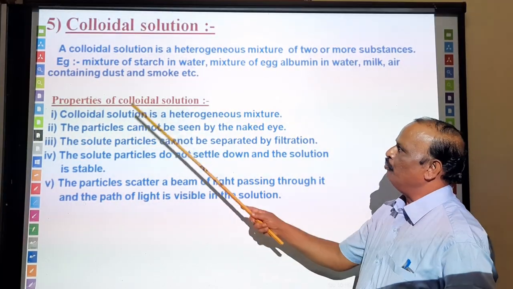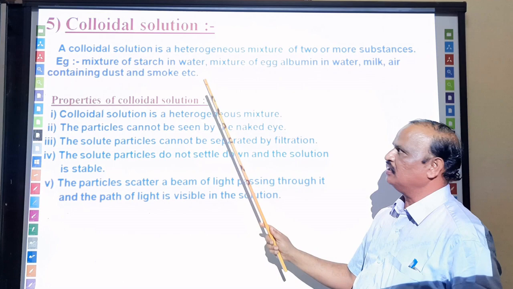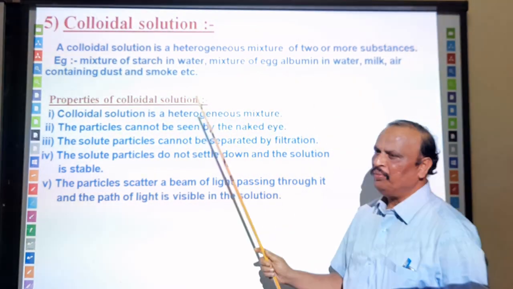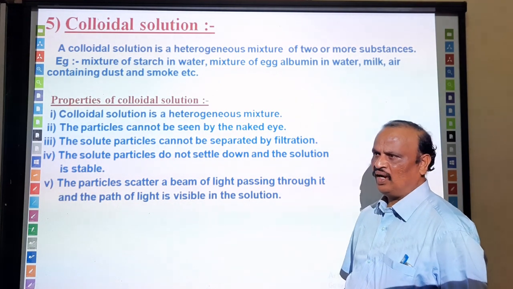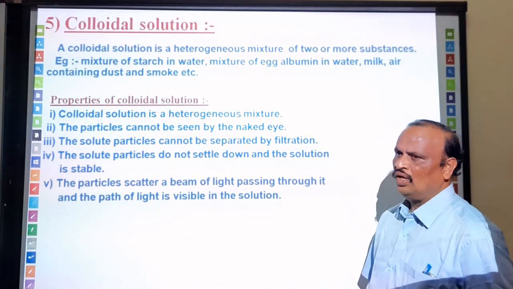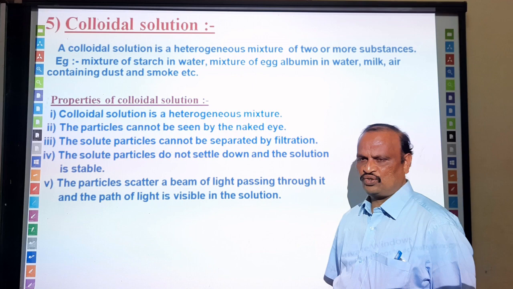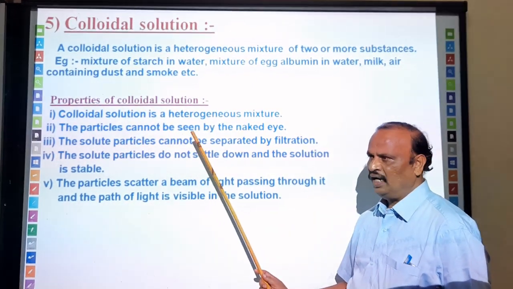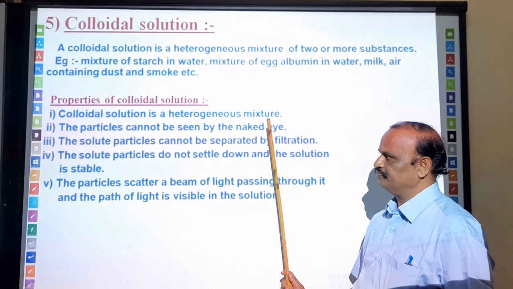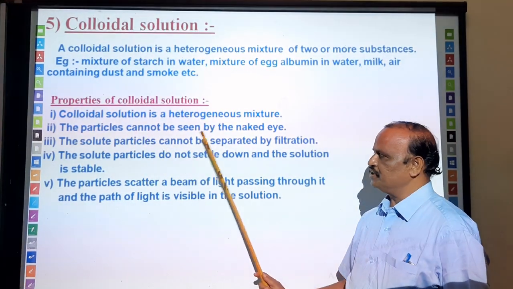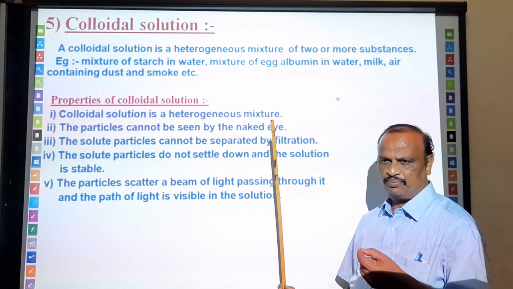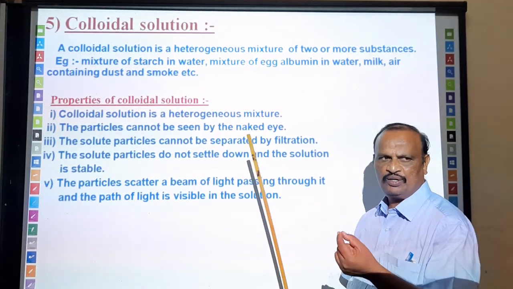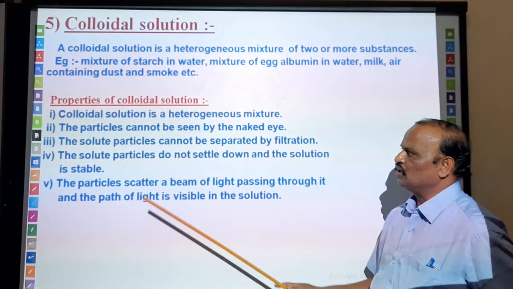For example, a mixture of starch in water, a mixture of albumin in water. Milk is an example of a colloidal solution. What are the properties of a colloidal solution? First of all, I told you, it is a heterogeneous mixture. Particles cannot be seen by naked eyes. Even though it is a heterogeneous mixture, you can't see the particles with naked eyes.